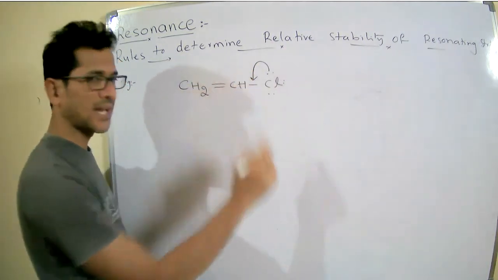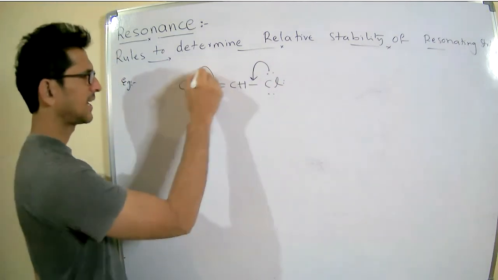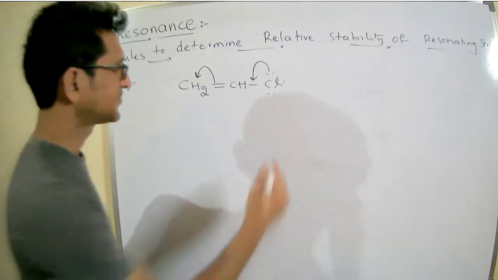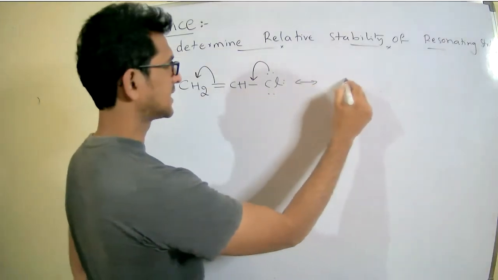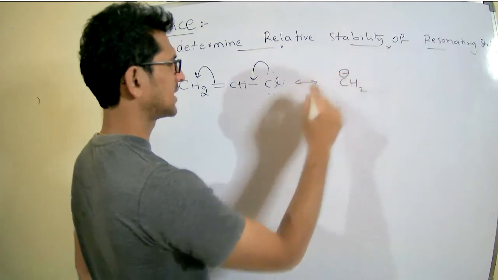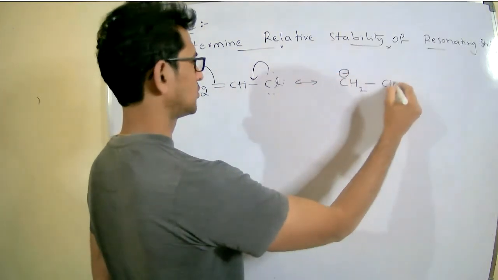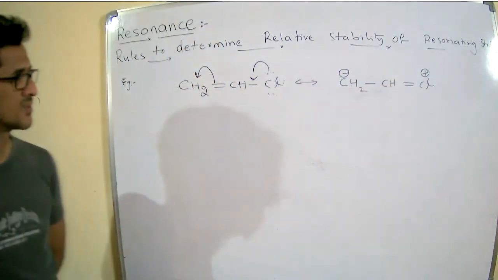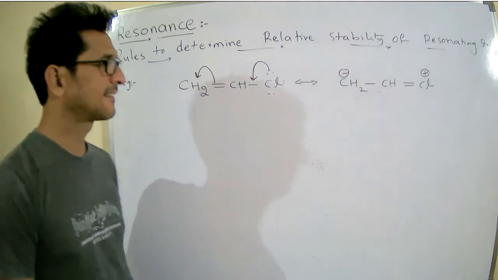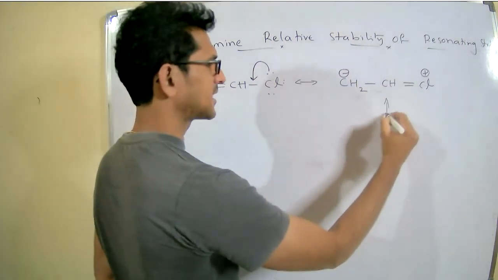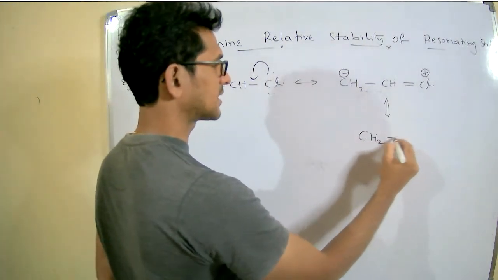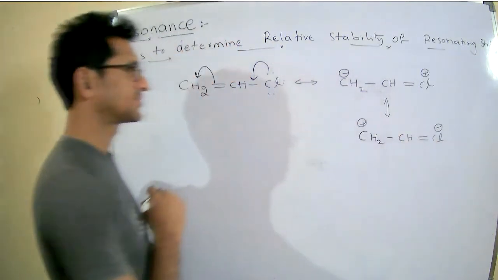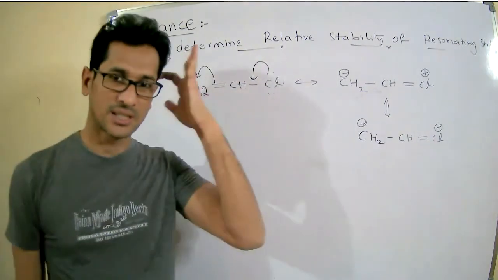Now write the resonating structures by delocalization of the electrons: CH2=CH-Cl, and there may be chances of one more resonating structure, CH2-CH=Cl+.